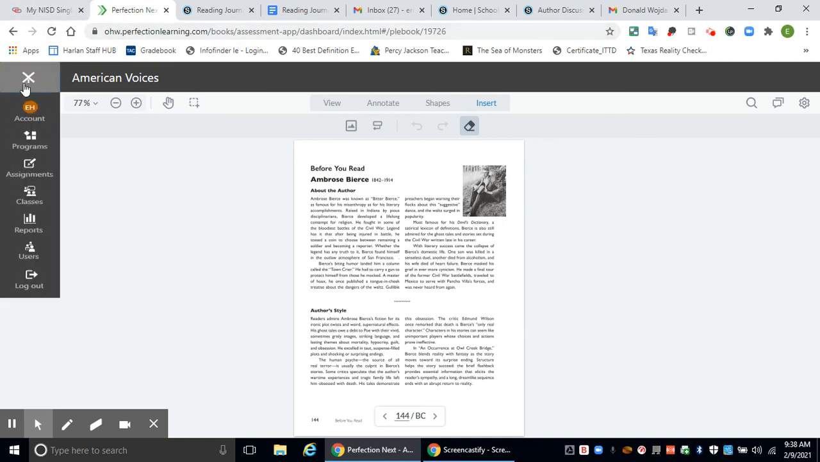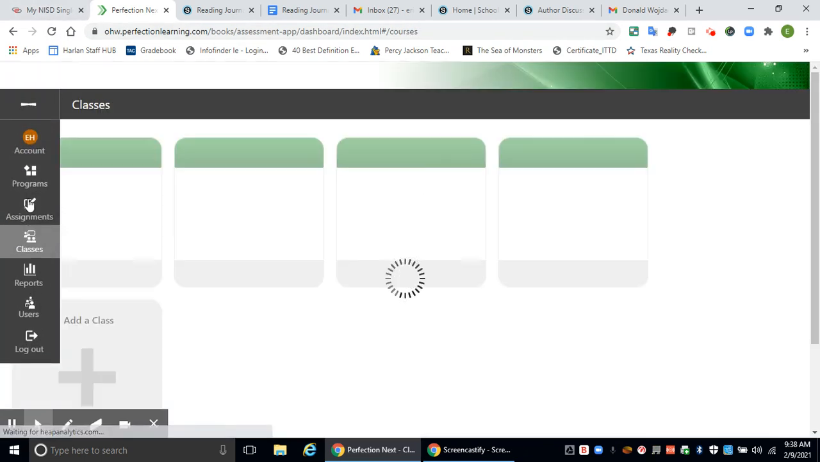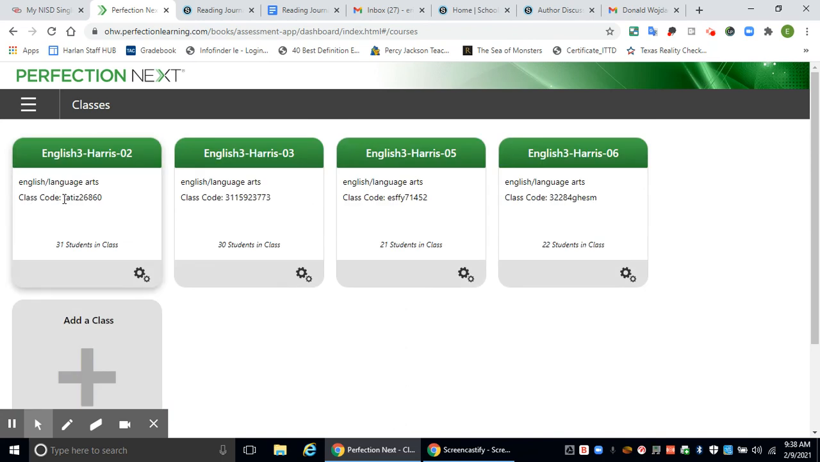Now, if it asks you for a code to join, I'm going to pull this up and leave it for a minute so you can get your code. Your class code is right here. Third period here, fifth period, it's there. Sixth period, it's there.